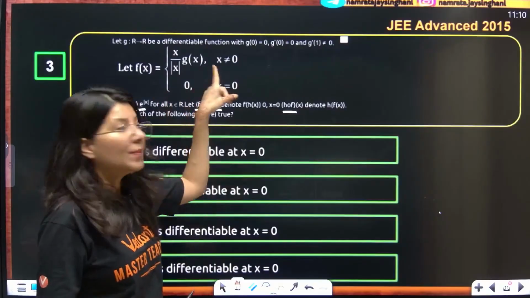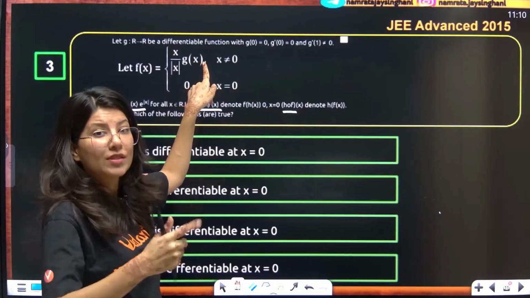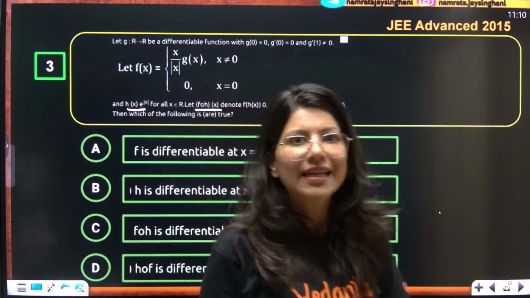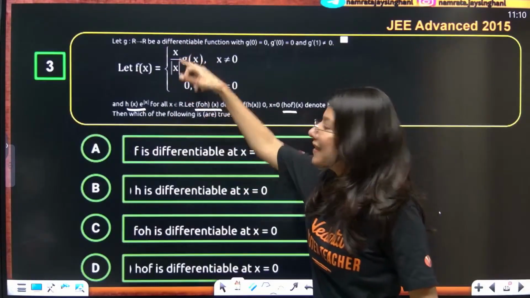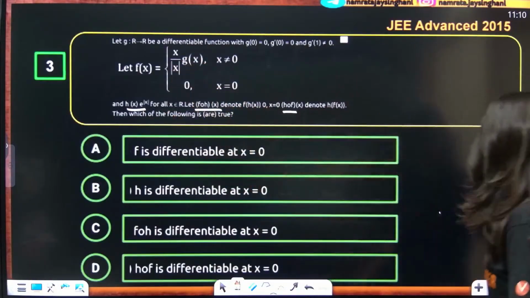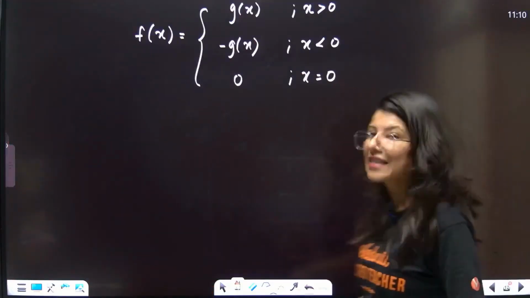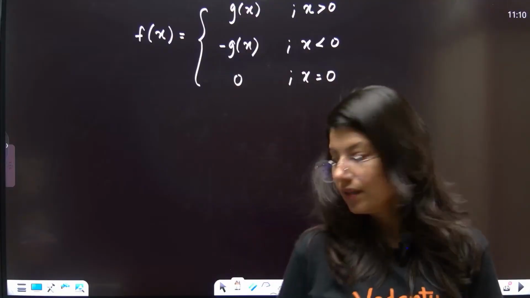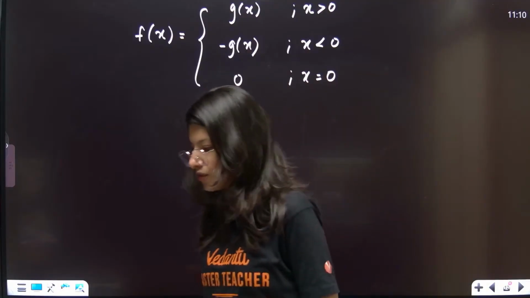So f(x) will become g(x) when x is positive. Similarly, mod x will become minus x when x is negative, so x cancels, giving minus g(x). So minus g(x) for x less than 0, and 0 when x is equal to 0. Yes, so this is your f(x).